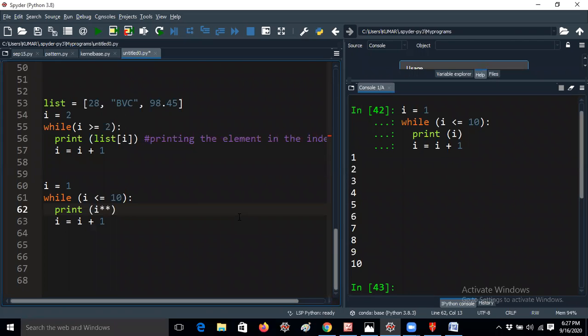That means I star. If I am giving I star I, what will happen? So you have to think like this. That means I would like to get the square only, na. So that just gives 2 only.